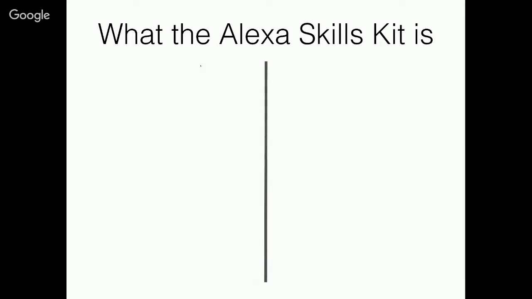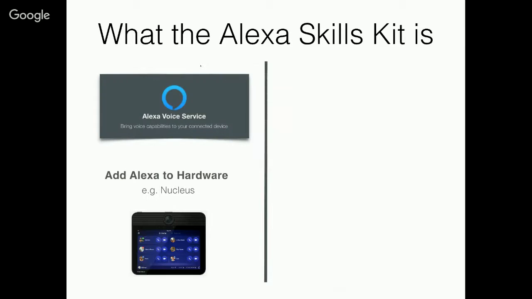There are currently two ways to program the hardware, and we'll be focusing on one of those today. The Alexa Voice Service, or AVS, is for embedding the Alexa experience in your own hardware. Amazon just released an intercom system called Nucleus that uses this technology.